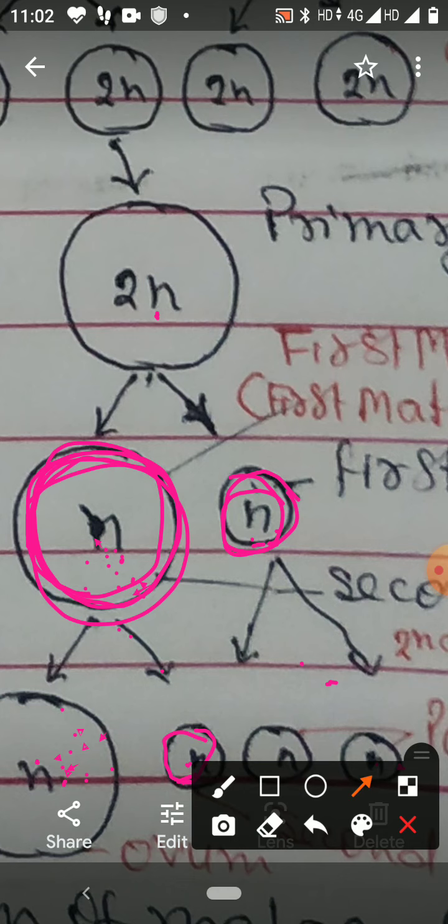This secondary oocyte is picked up by the oviducal funnel. It will come in the oviduct. So secondary oocyte has come in the oviduct. Second maturation division has not occurred. Second maturation division will take place when secondary oocyte is in the oviduct, when sperms are going to enter. At that time second maturation division is completed. Egg or ovum and second polar body formed.